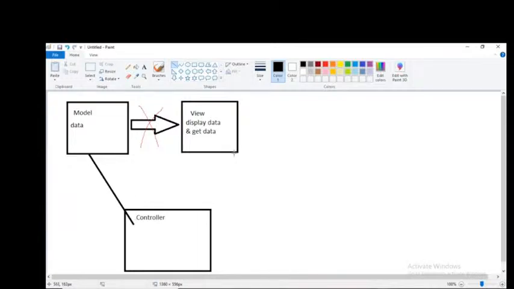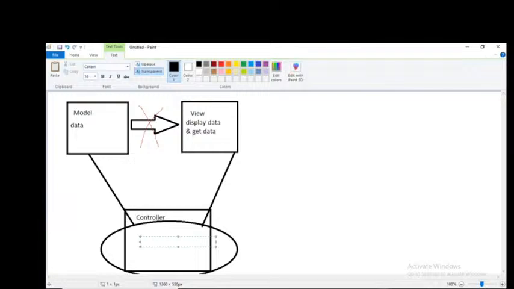We need to call this view into this controller, and here I need to coordinate the two. For example, I will call this model into this controller, and that data I will have with this m_data variable. But this m_data I cannot print in the view page because this is model data.